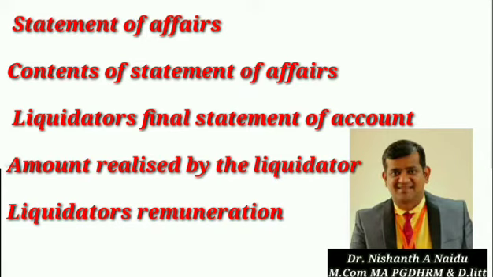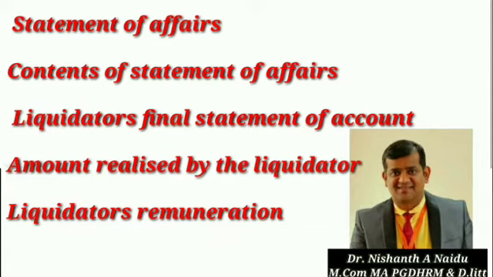As it resembles a cash book, this statement of account consists of amount realized by the liquidators. So that is all the receipts by selling all the assets, and payment of various liabilities, that is all the payments, which we are going to enter in the credit side.